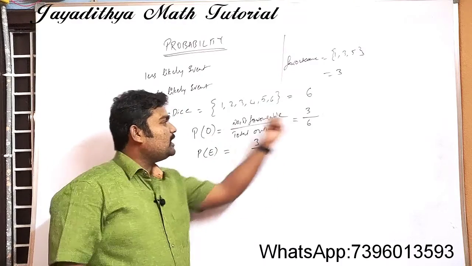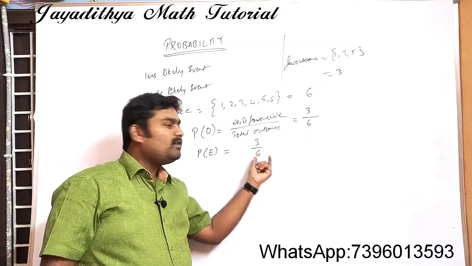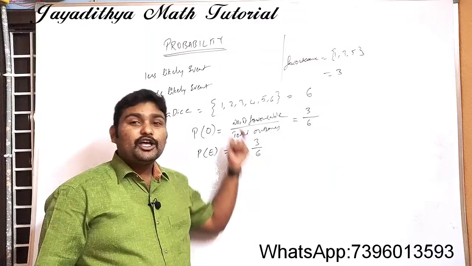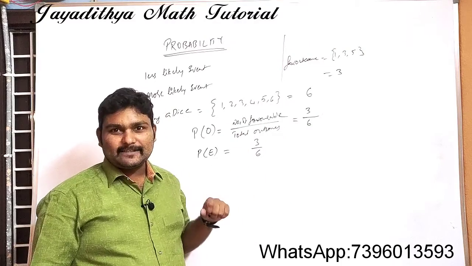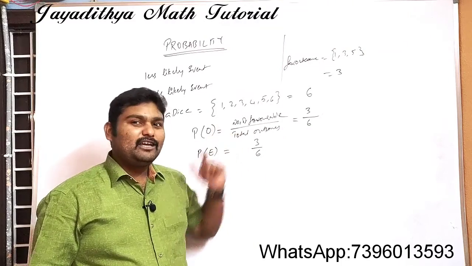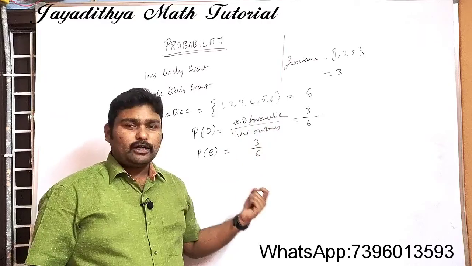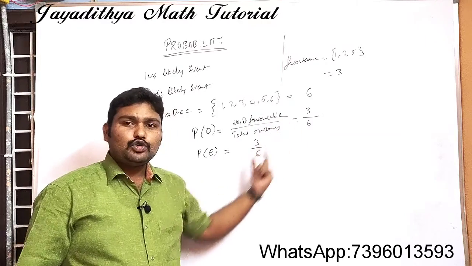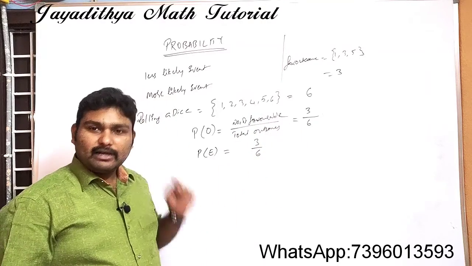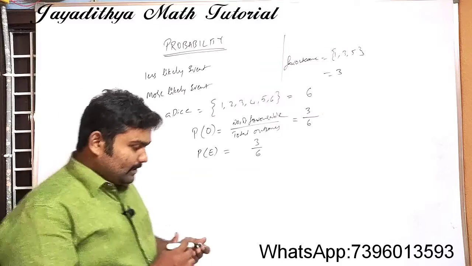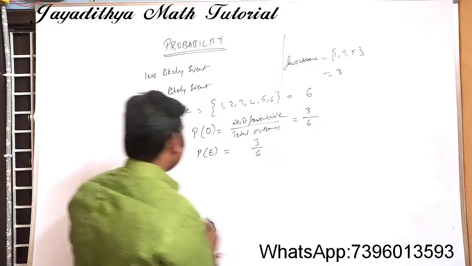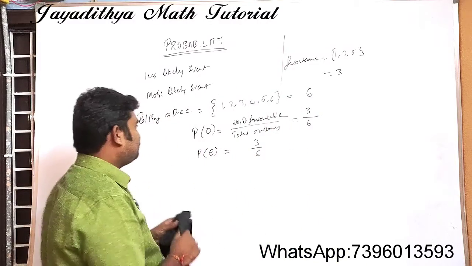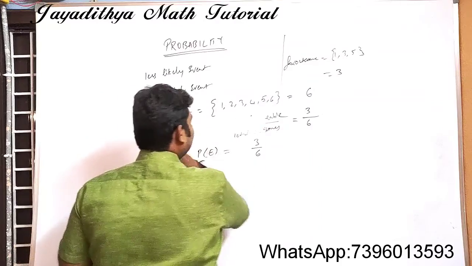The probability of an odd number is 3 by 6 and the probability of an even number is also 3 by 6. So what kind of events are these? These events are equally likely events, because these two probability values are equal. Let us leave this now and go for some other events.